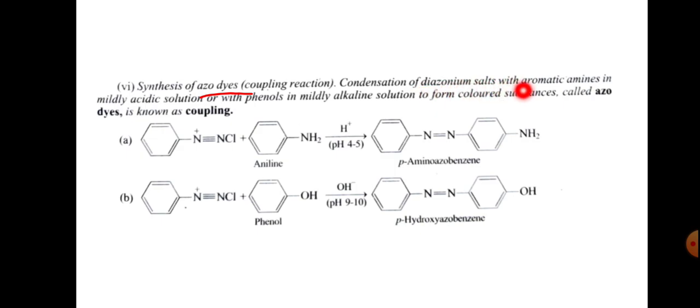Condensation of diazonium salts with aromatic amines in mildly acidic solution or with phenols in mildly alkaline solution forms colored substances called azo dyes, and this reaction is known as the coupling reaction. So here is benzene diazonium chloride ArN2Cl, and this is aniline, in presence of H plus and pH 4 to 5, and this is para-aminoazobenzene.